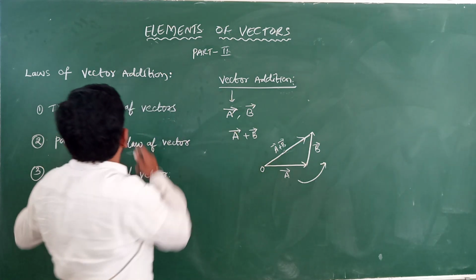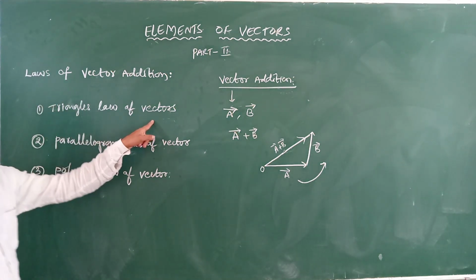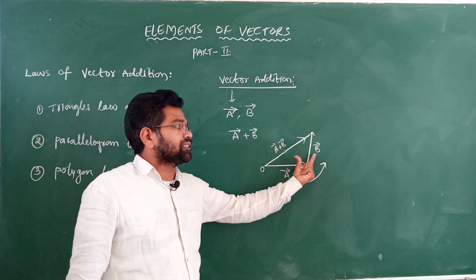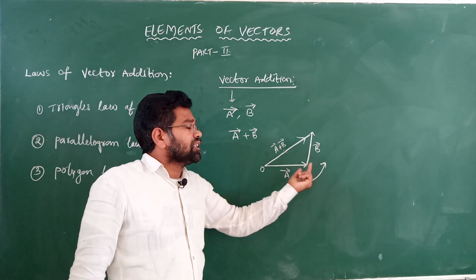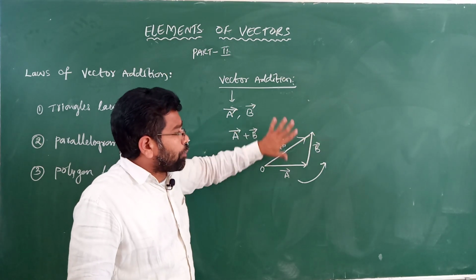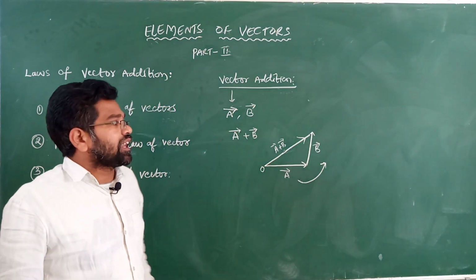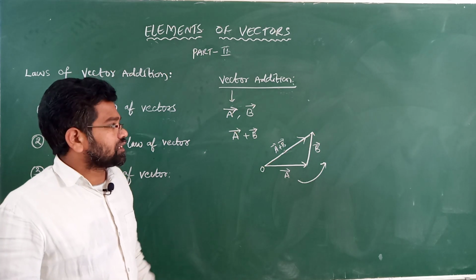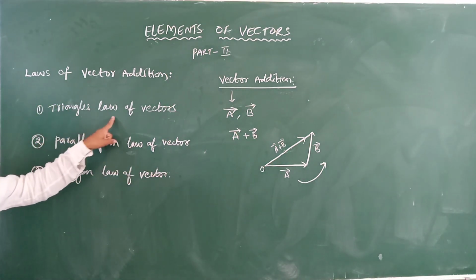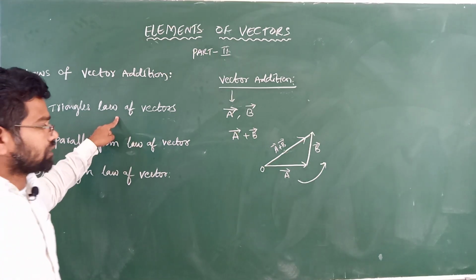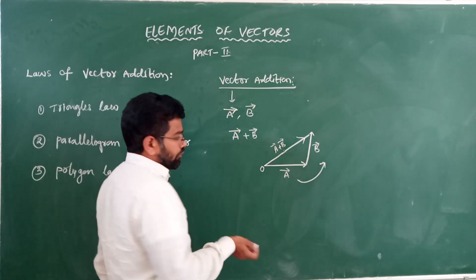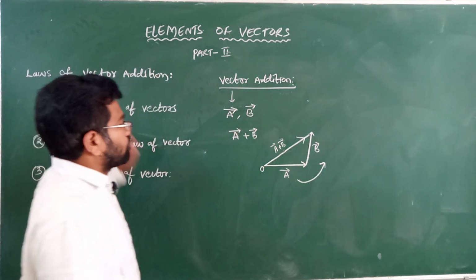What is the statement of triangle law? Triangle law of vectors means if two vectors represented in both magnitude and direction by the two adjacent sides of a triangle taken in order, the closing side of the triangle represented in both magnitude and direction taken in reverse order is called the law of vector addition, and it is nothing but the triangle law of vectors. One more definition of the triangle law of vector.